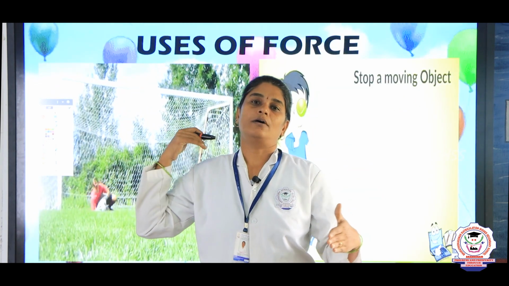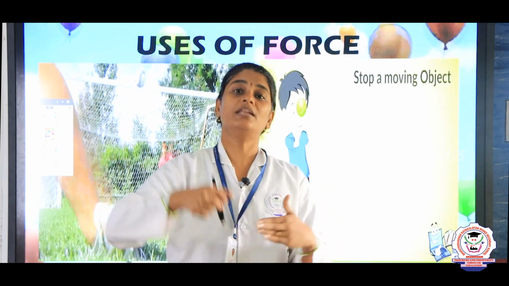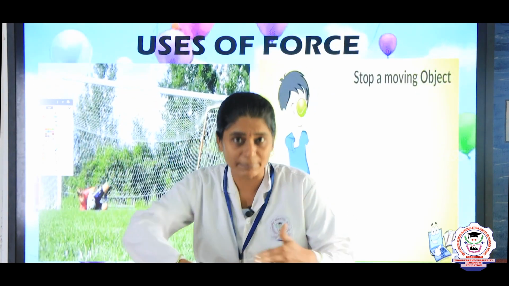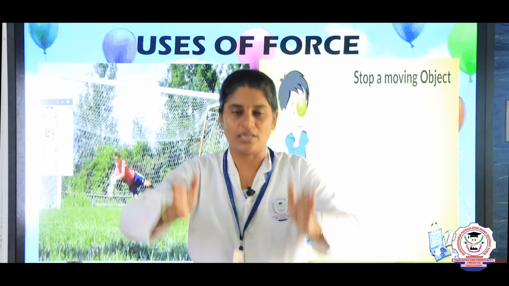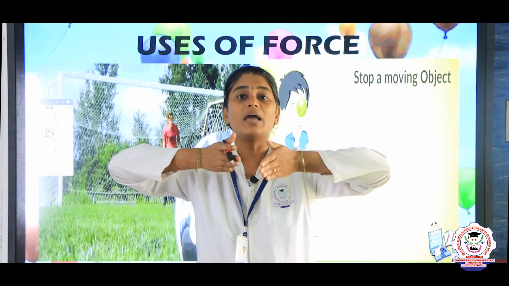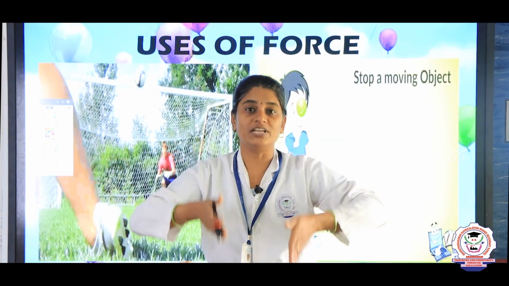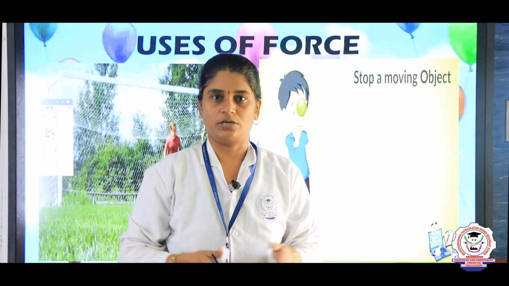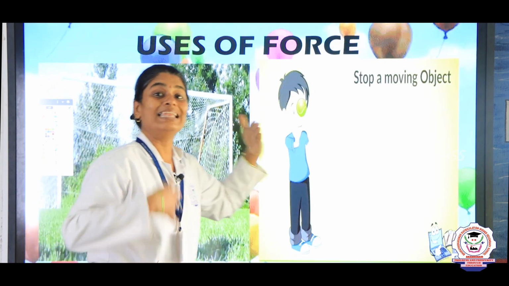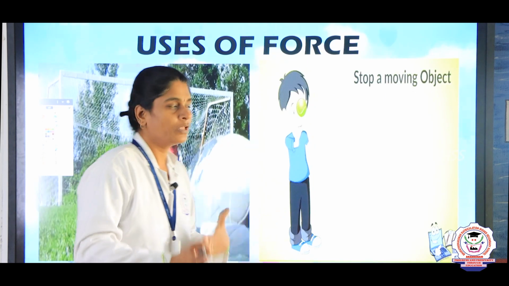When a lever is applied to increase the speed, the train also increases its speed. The train is moving forward in the same direction, so when we apply force in the same direction, the moving object increases its speed. So with the help of force, we can move an object, and we can increase its speed if we apply force in the same direction.